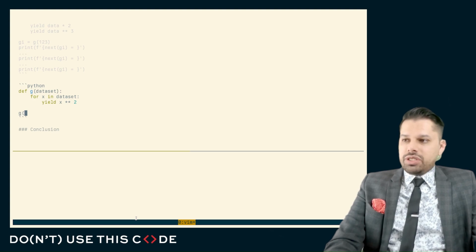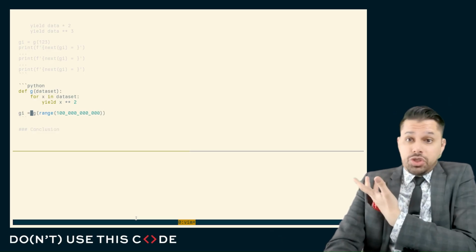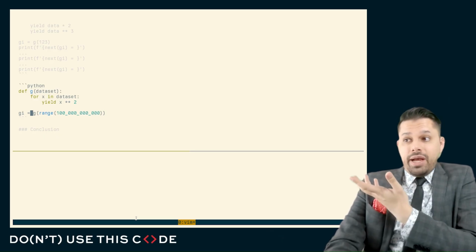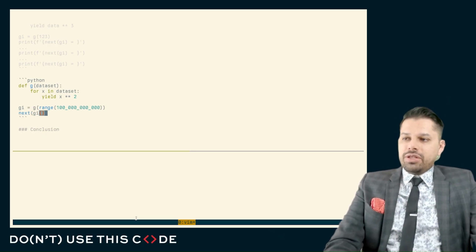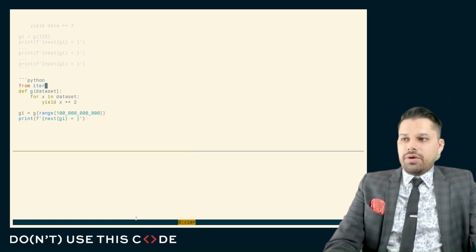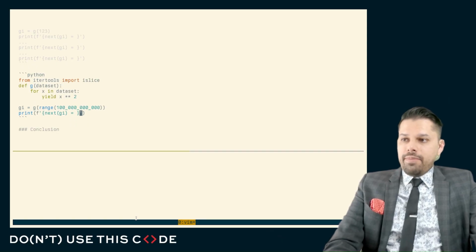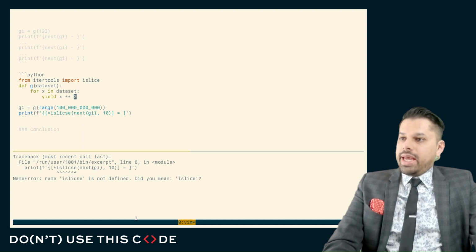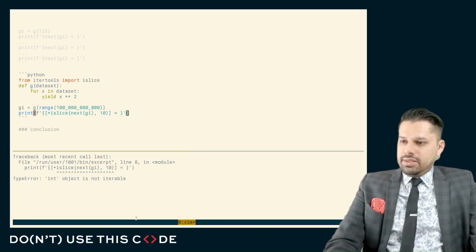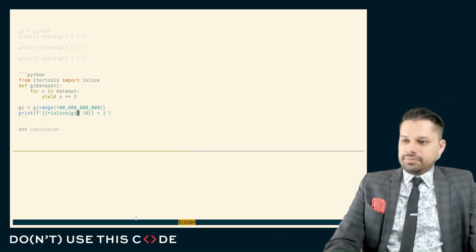And so here, we can run this computation on a very, very large data set, something that if we tried to do to completion would never return, because this is just way too much data. I don't have that many seconds in my life to wait for this, but I can grab just the first part of this computation, or maybe making use of something like the itertools module, I might slice out just the parts of the computation that I care about, for example, the first 10 steps. Let's just make sure that we spell everything correctly. And there we go, islice. And here, of course, we don't want the next. And so there we go.